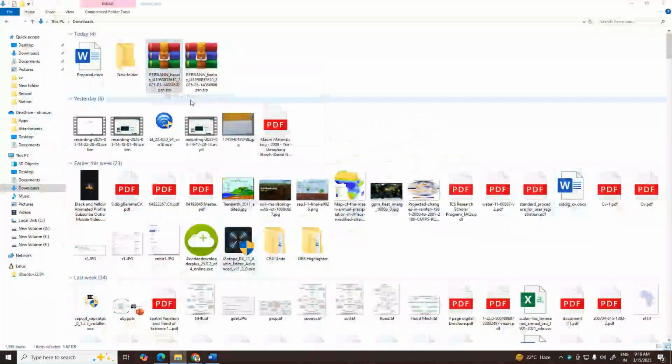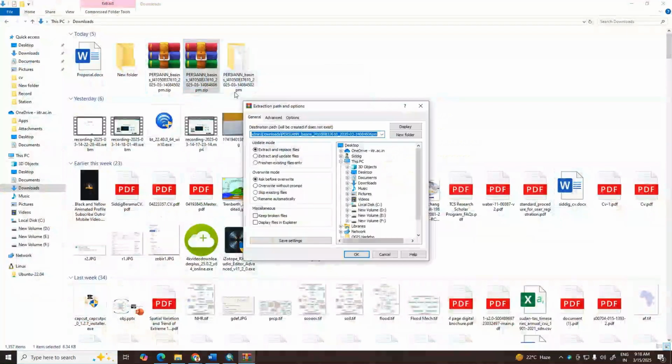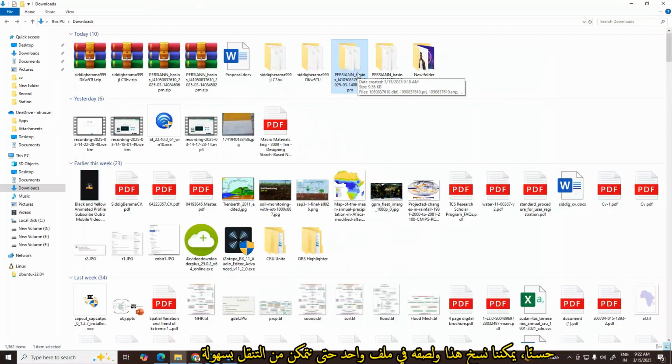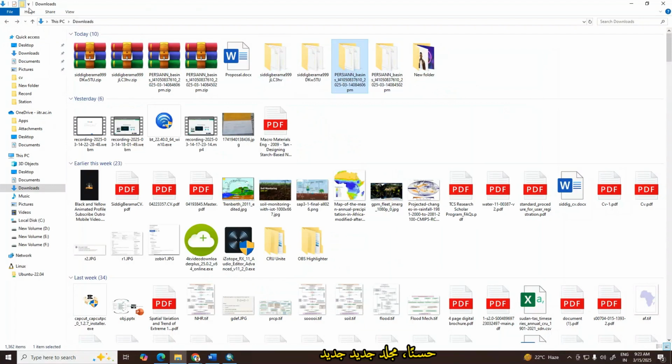Extract file. Okay, extract this one as well. Extract file. Okay, we can copy and paste these in one folder, so we can easily navigate to the data we want, because I have a large amount of data here. Okay, new folder, just name it A for the tutorial only.